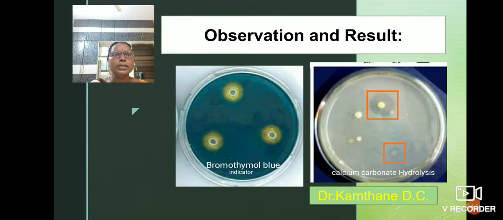We see the observation and the results. If we use bromothymol blue as an indicator, then in presence of the organic acid, this indicator changes from blue to yellow color. If calcium carbonate is incorporated inside the agar medium, due to the production of organic acids there is dissolution of this calcium carbonate, and the colony which is producing organic acid shows a zone of clearance around it. Thank you for your listening.